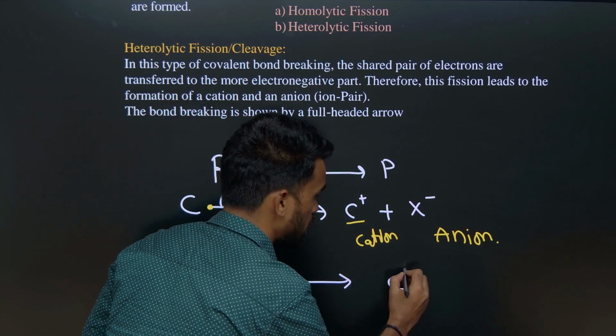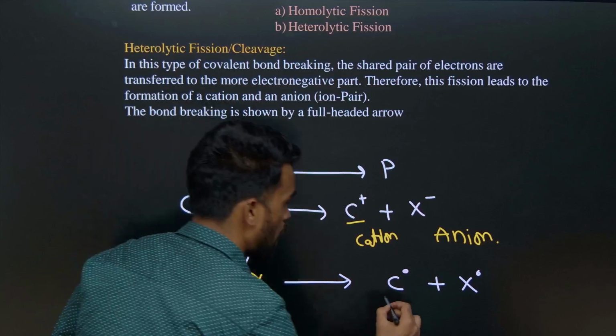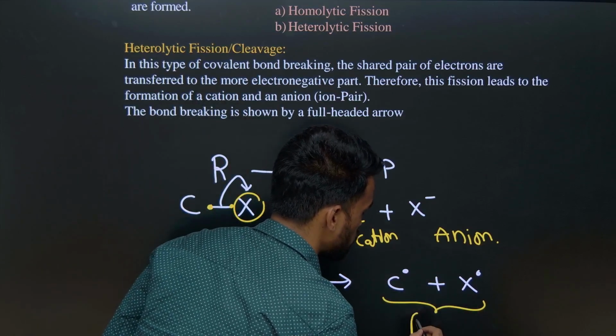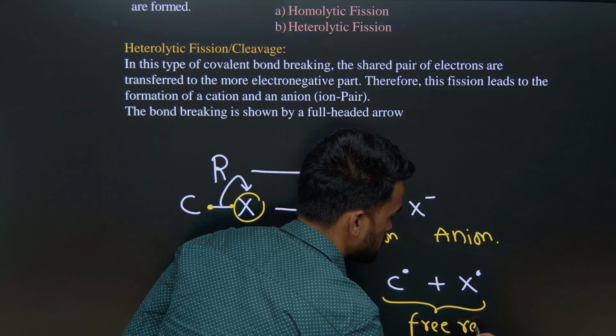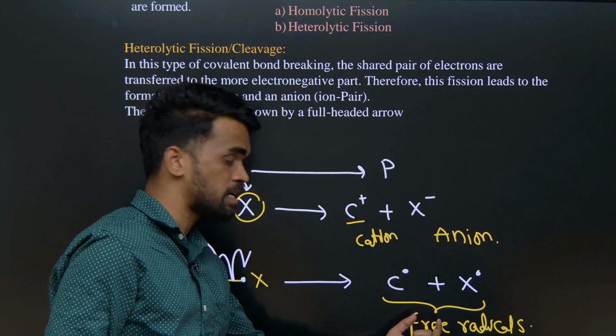Therefore we are going to get something like this. So this species is called free radicals. So these are cation, anion, and these are free radicals.